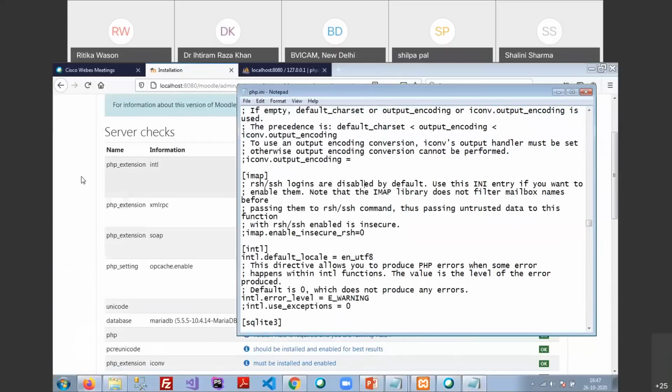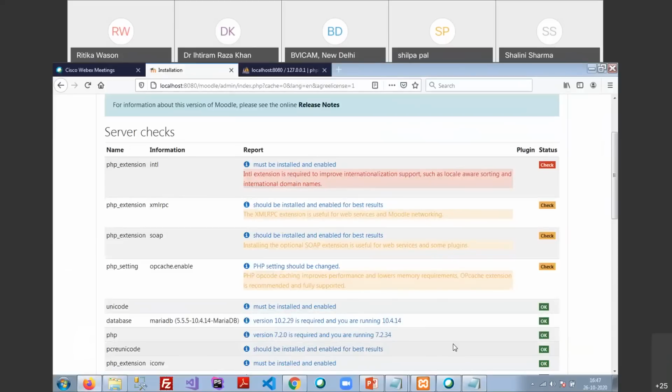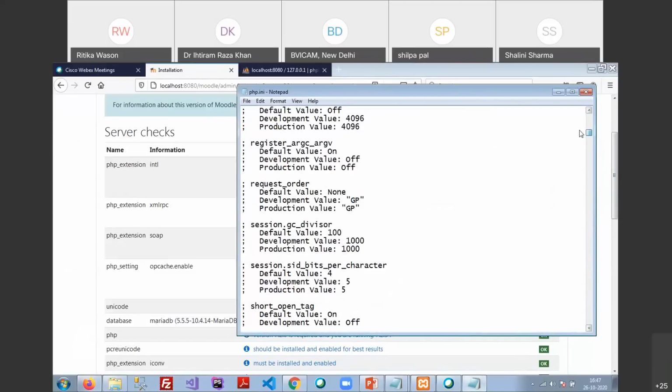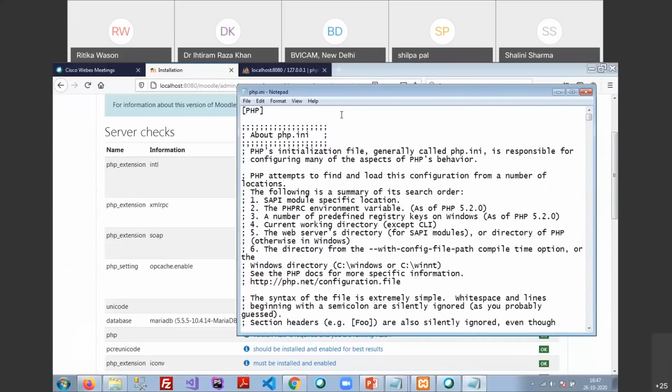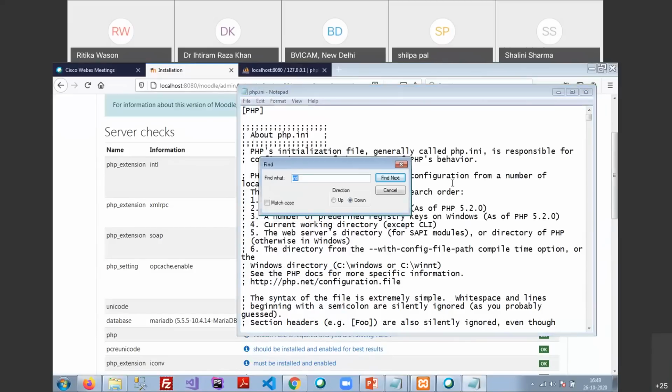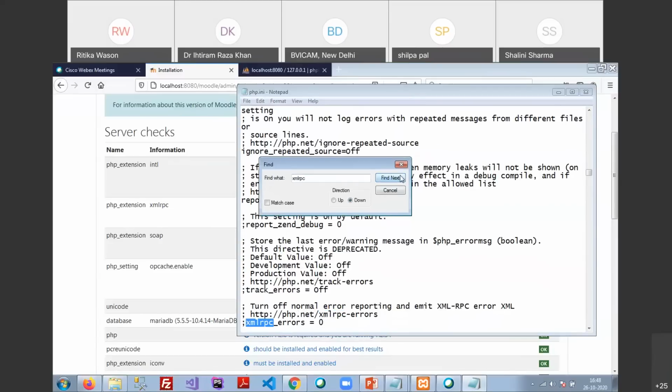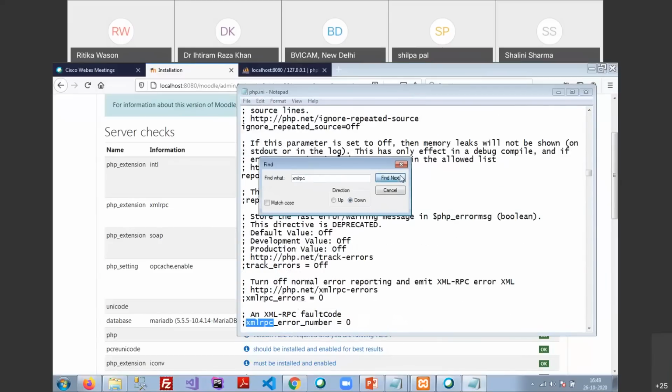The next one was XML RPC. So go to the top of the file, click here, and again go to Edit, Find XML RPC, hit enter. The line should be extension equals XML RPC. That is not the same line, so I'm just going to click on next.